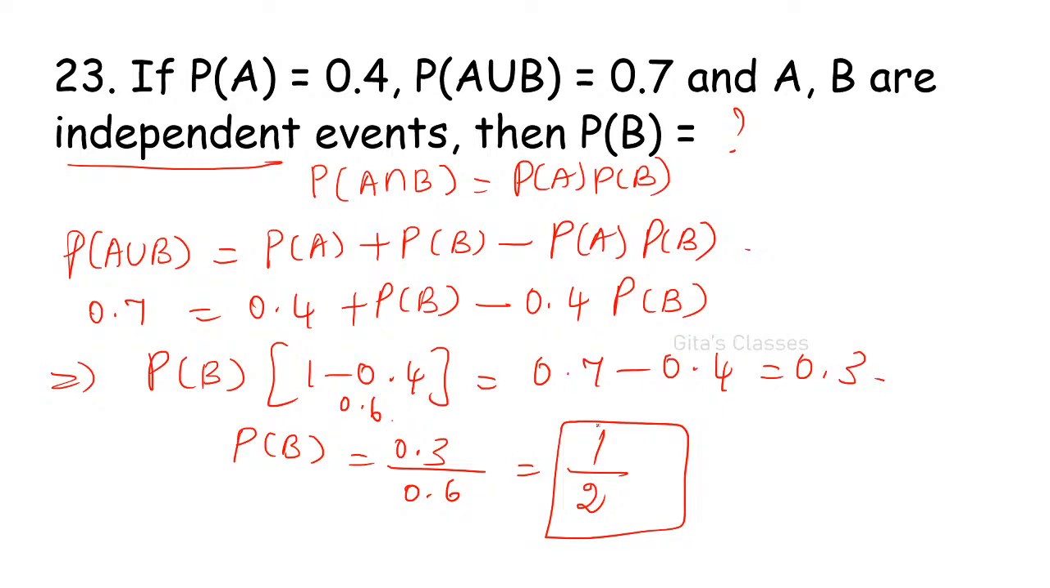Okay. They are independent means this is the meaning. They are not zero. P of A intersection B is not zero. P of A intersection B is P of A into P of B. They are independent events means P of A intersection B is equal to P of A into P of B. This is the meaning. They are not zero. 1 by 2. Dinesh is also correct. Yes.